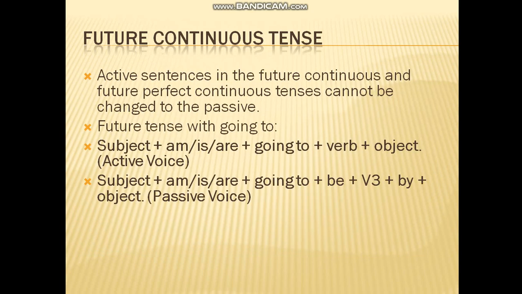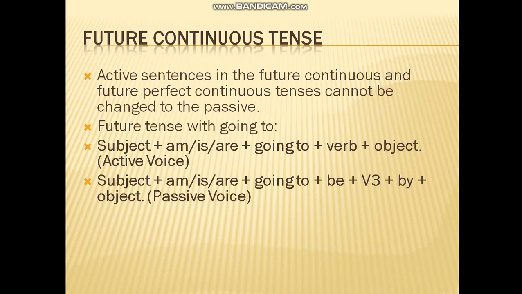Okay, an interesting fact about future continuous tense and future perfect continuous tense is that we don't change them into passive voice. But we can change future tense with going to. The tenses that have going to: subject plus is, am and are plus going to plus verb plus object.